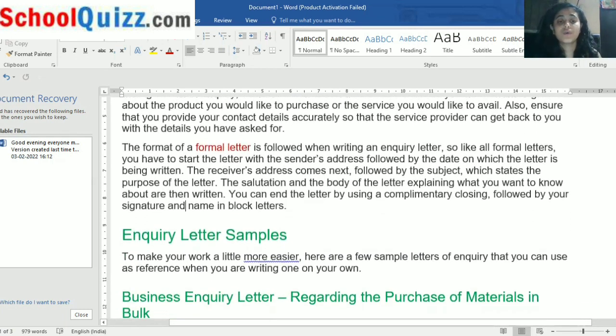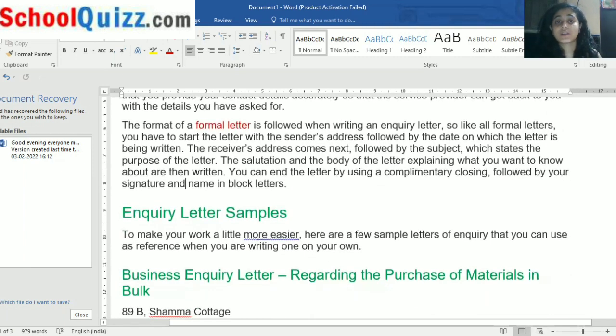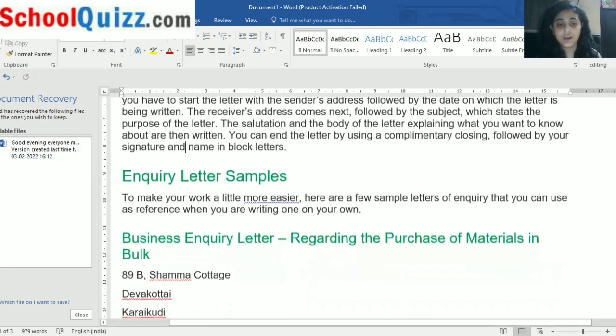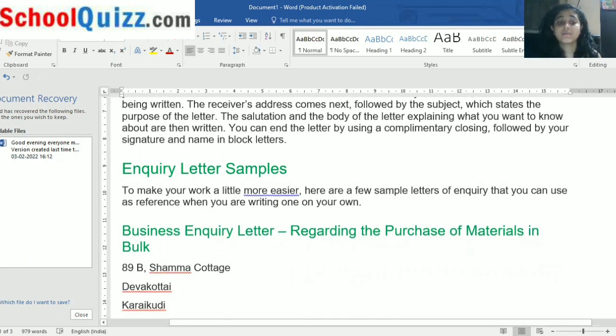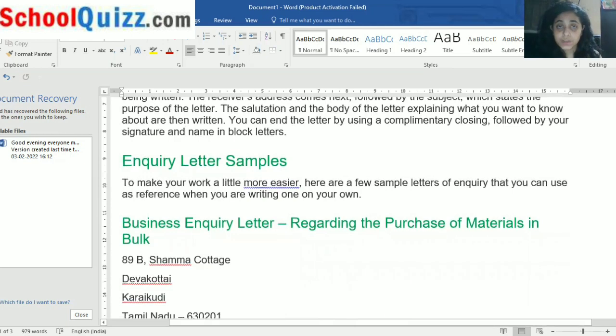Okay, so what is the sample? That means just an example for you so that you can know how to write a letter. We completed the business inquiry letter in the previous lecture. The subject is about the purchase of materials in bulk. I told you the meaning of subject: nothing but a short summary of what we are going to write the letter about.